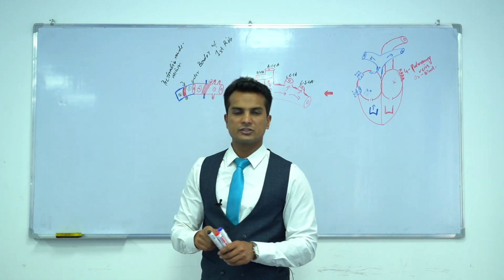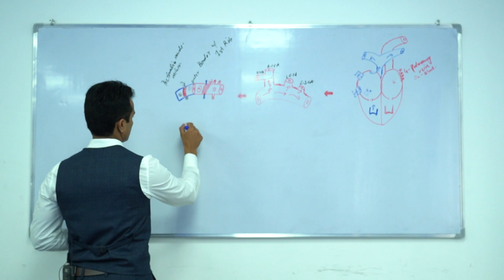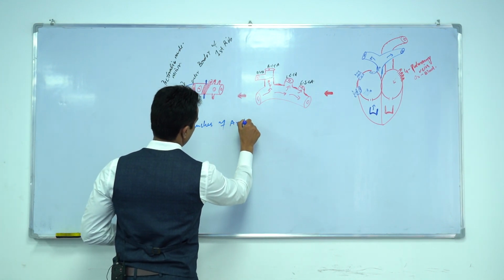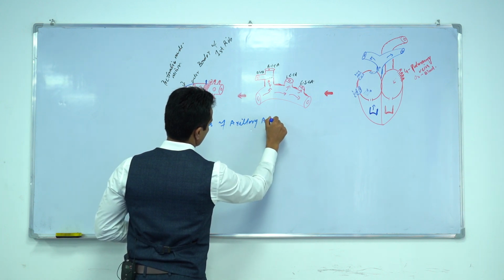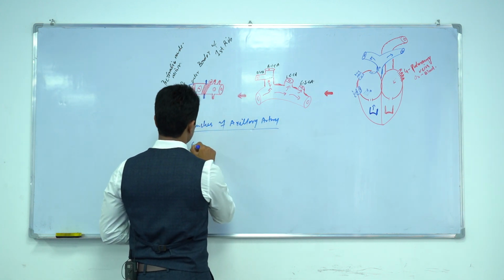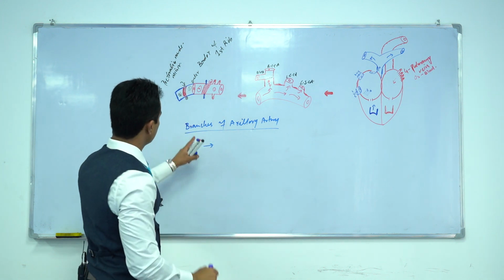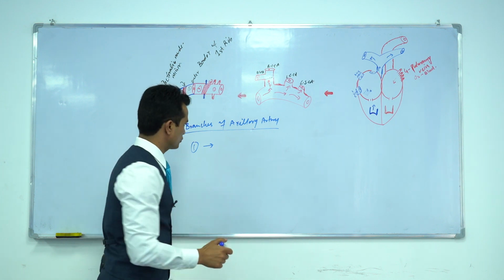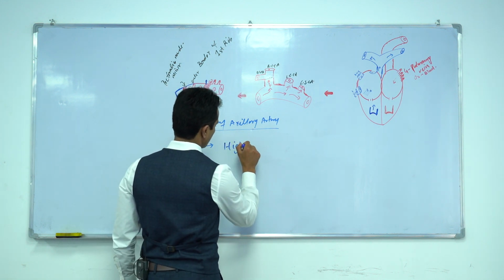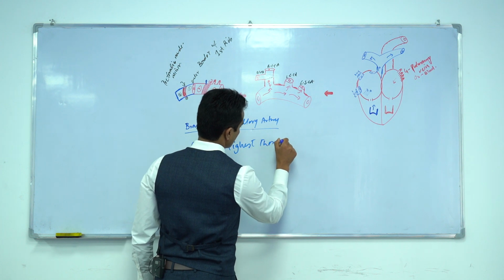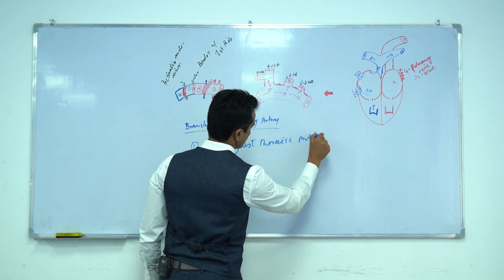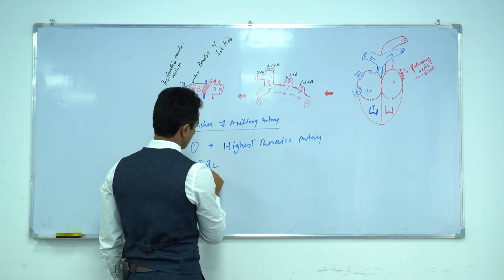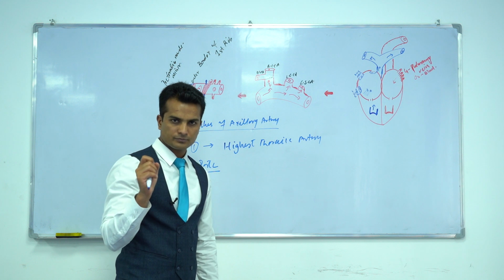So write the branches of the axillary artery. Branches of axillary artery from the first part. From the first part, the axillary artery gives a single branch which is called the superior thoracic or highest thoracic artery. Highest thoracic artery or superior thoracic artery, and from the second part it gives two branches.